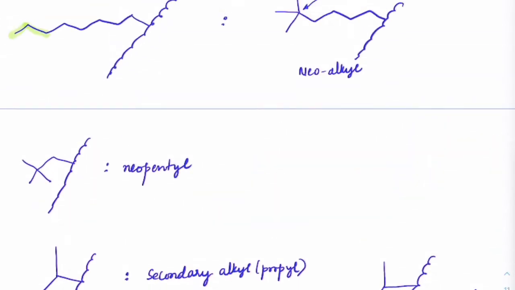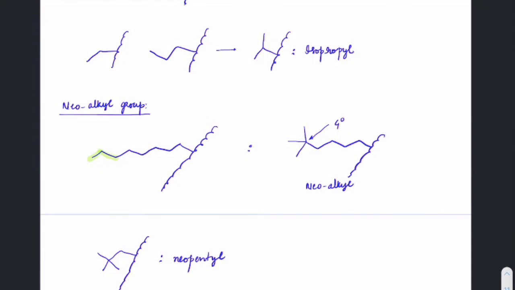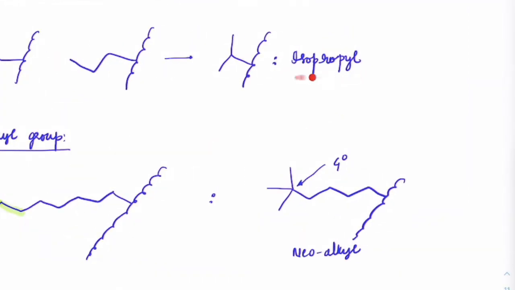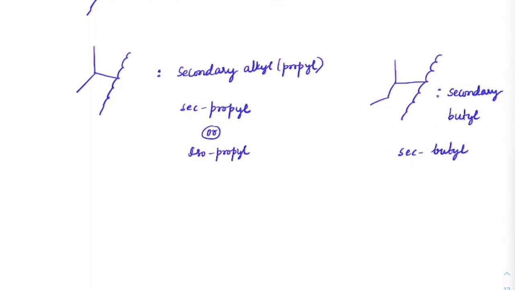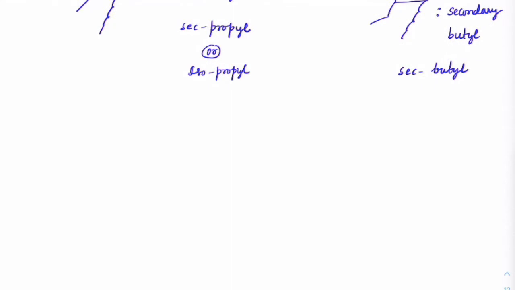If you may observe, secondary propyl also has one more name because it is also following this rule of how to write the iso. So secondary propyl can also be used with the terminology of isopropyl. Both of them are correct. While in the case of butyl, secondary butyl is different than isobutyl. So for instance, if we have this main chain and if this is the way it is connected, then this is definitely secondary butyl. This is sec butyl.